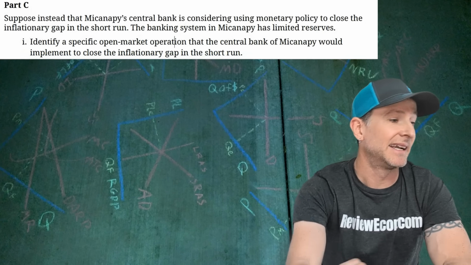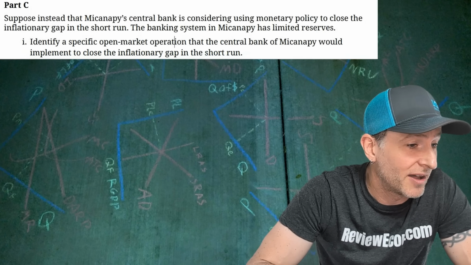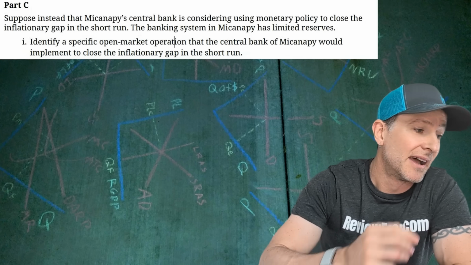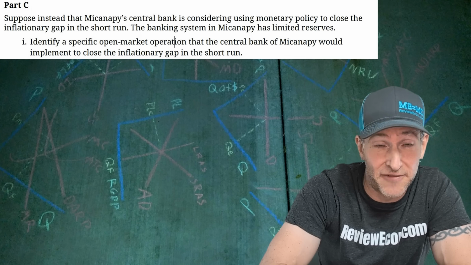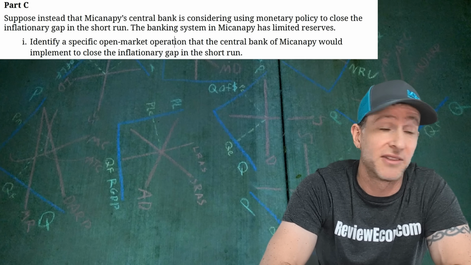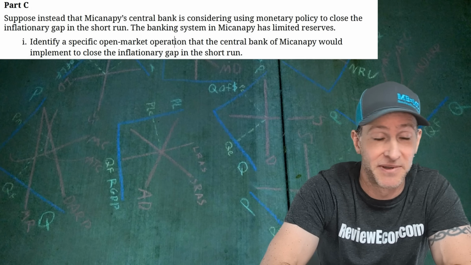On to part C. Suppose instead that Micanapy's central bank is considering using monetary policy to close the inflationary gap in the short run, and they currently have limited reserves. We're just going to identify an open market operation that the central bank of Micanapy can use to close that gap in the short run.